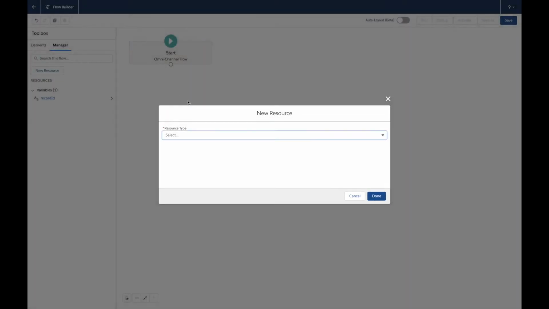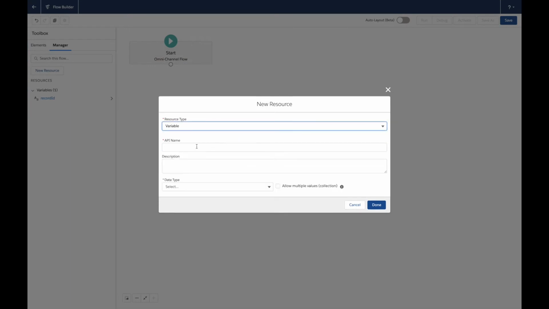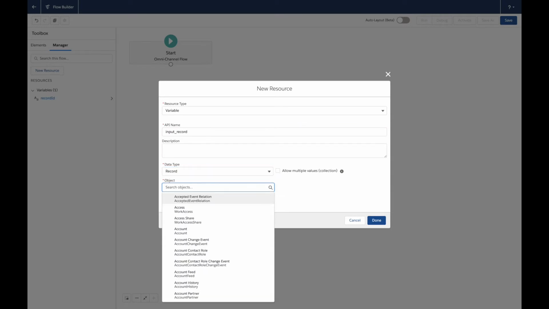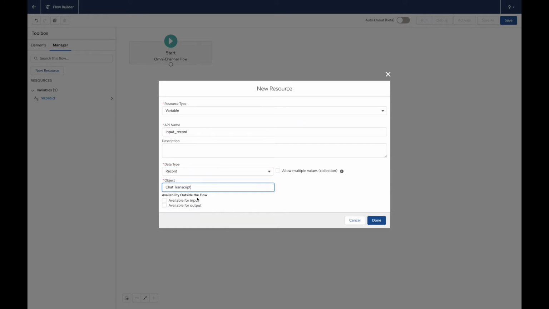I'm going to create a second resource here. It's going to be a record type of variable where essentially I want to grab the chat transcript object so that I can manipulate it across the flow as I need to. It's also going to be an input variable.